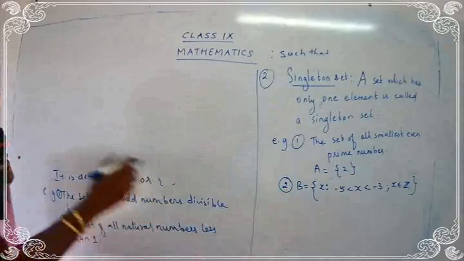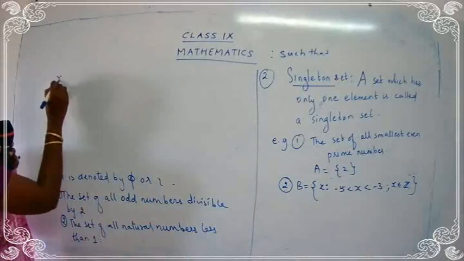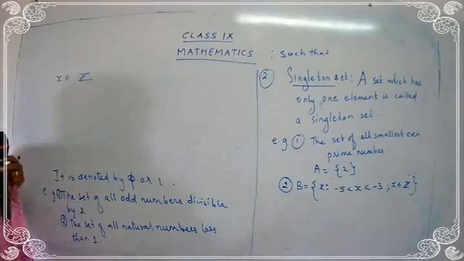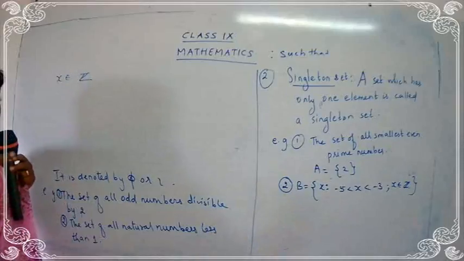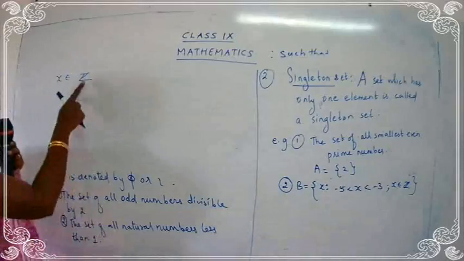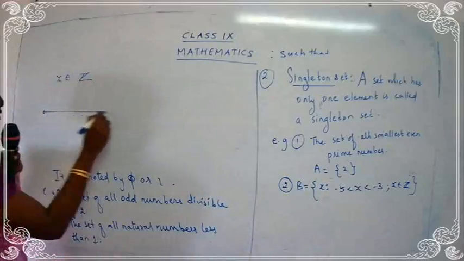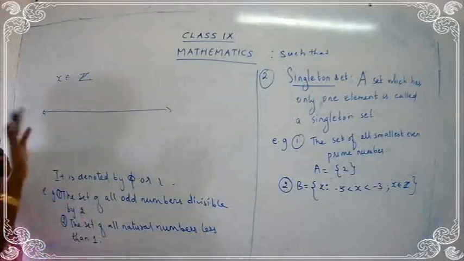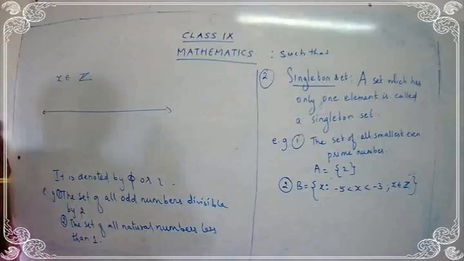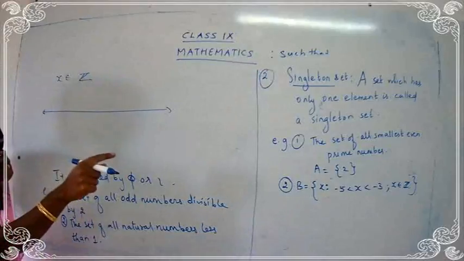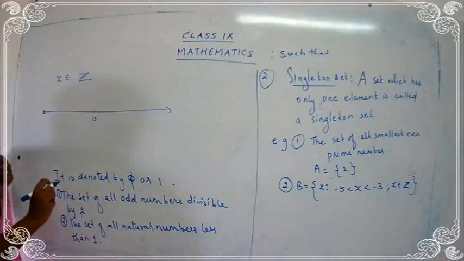See here, we have x belonging to Z, which means you are going to take the value of x from the set of integers, that is Z. So now what are you going to do? I'm going to draw a number line. This is just for your reference; you are not going to do this in the classwork. Just understand how we are going to get the answer. So I have the origin 0.